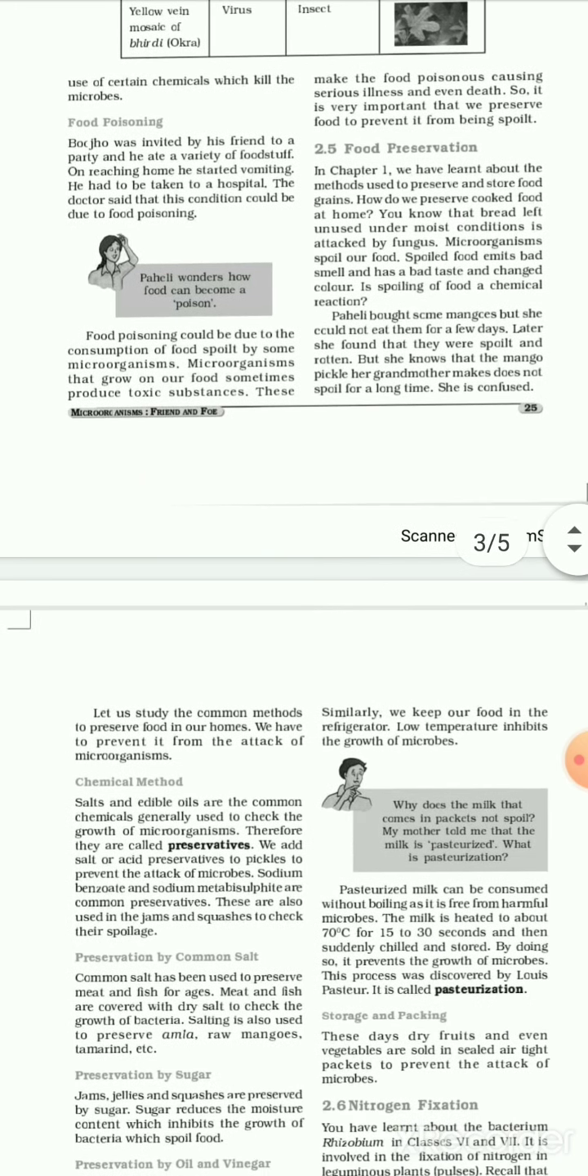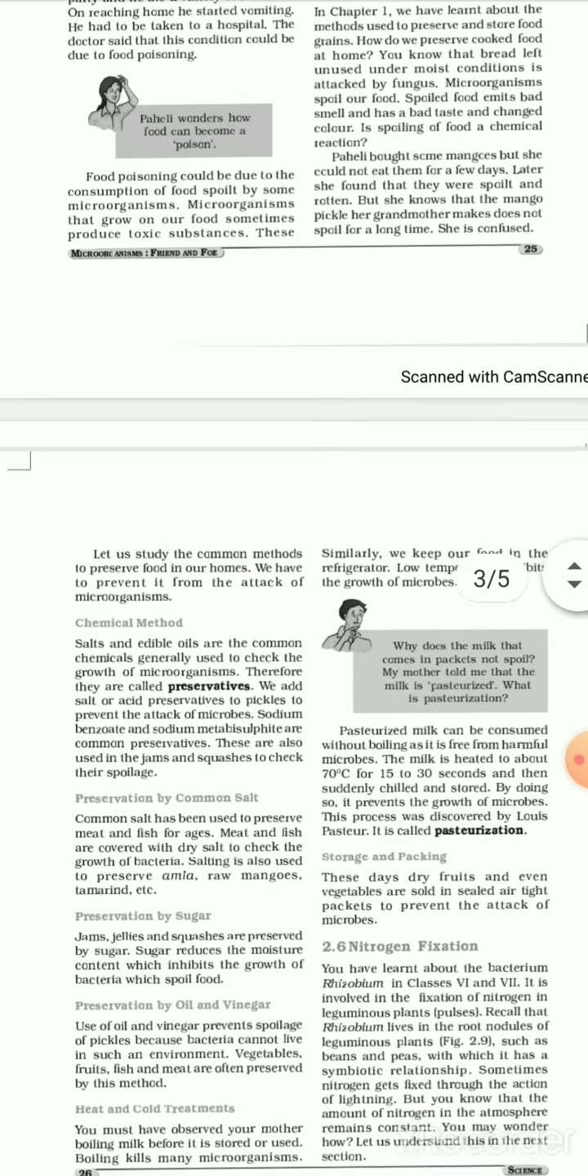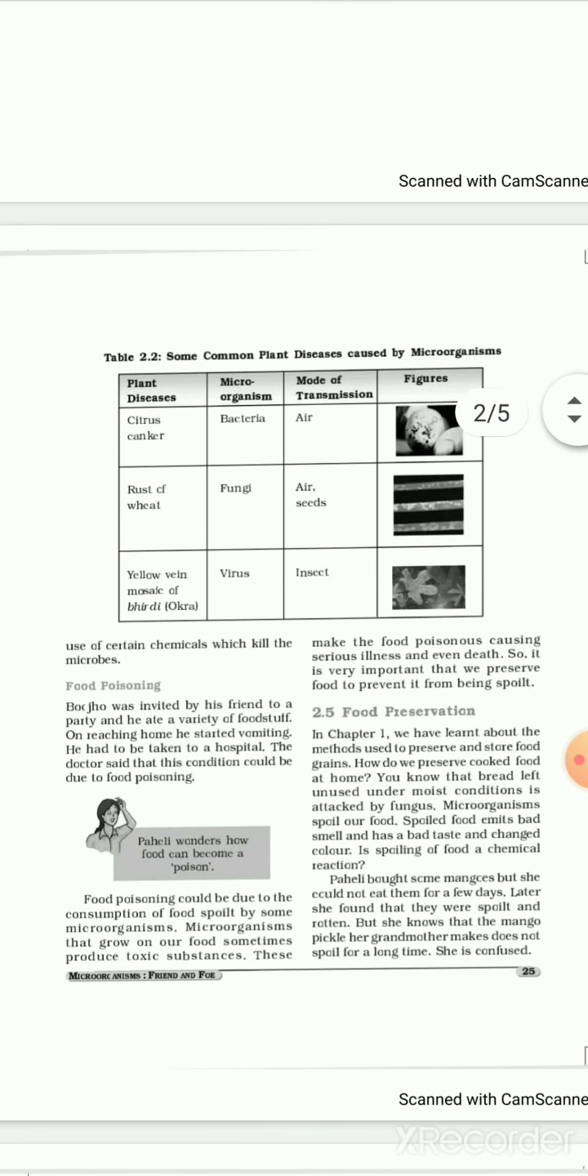So food preservation. Let's start. In chapter 1, we have learned about the methods used to preserve and store food grains. Yes, remember the crop production chapter, how the crops are being protected and taken care of. How do we preserve cooked food at home?